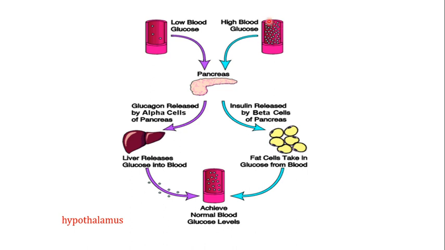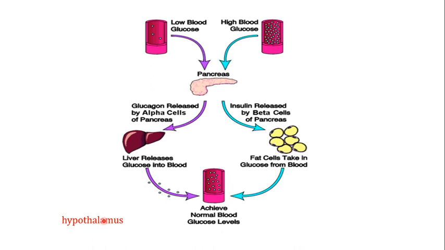Now there can be high blood sugar in your blood. There can be low blood glucose in your blood. Now these are two different conditions. Both of these conditions are actually detected by the part of the brain which is known as the hypothalamus, and the hypothalamus is then going to direct the desired cell to produce the desired hormone.